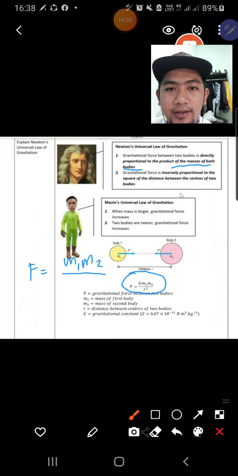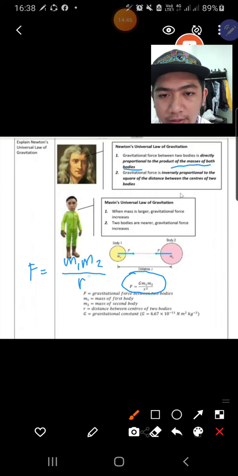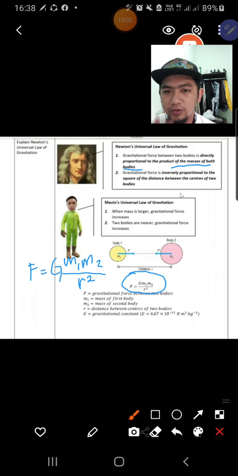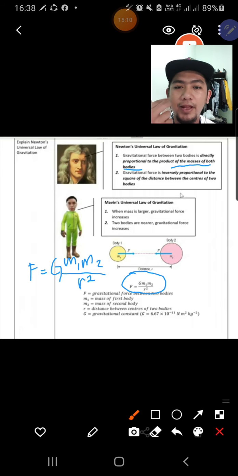But gravitational force is inversely proportional to the square of the distance between the centers of two bodies, meaning r squared. And we need to add the constant G. So the formula is F equals G multiplied by M1 multiplied by M2, divided by R